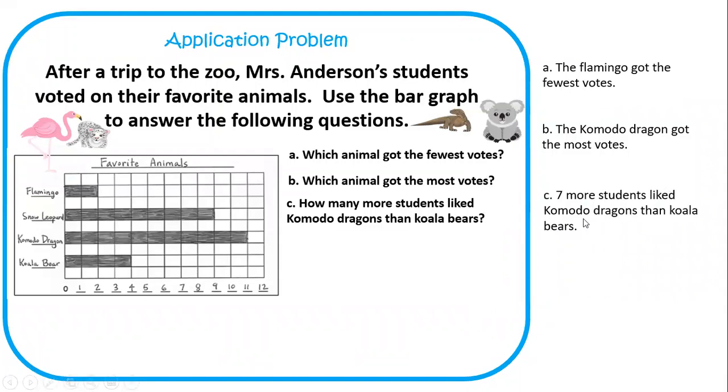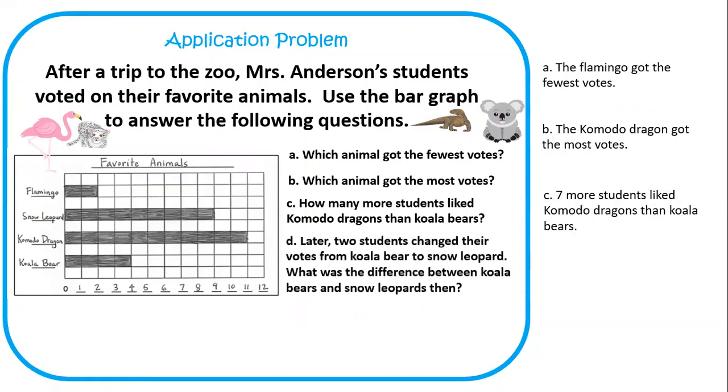Look how I used the same exact words here that I used right here. So you should have shown your work like I did, and now you have your answer. 7 more students liked Komodo dragons than koala bears. If you need to pause this, it's A-okay. D. Later, 2 students changed their votes from koala bear to snow leopard. What was the difference between koala bears and snow leopards then?